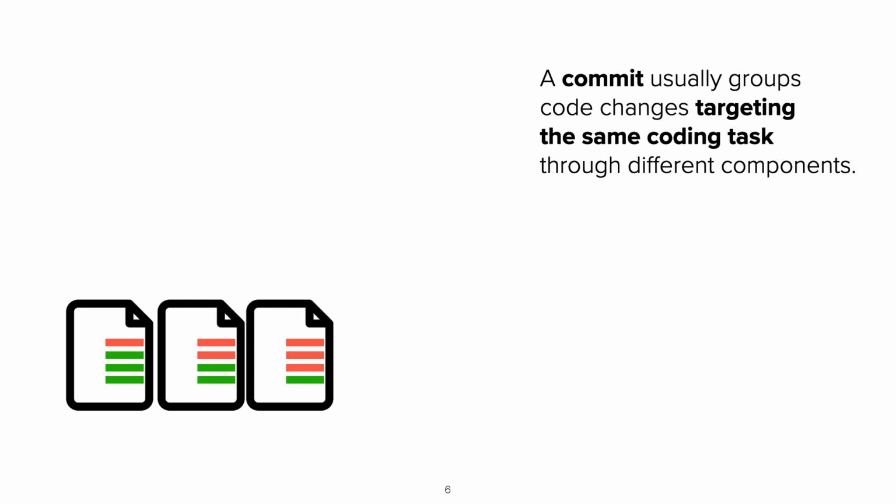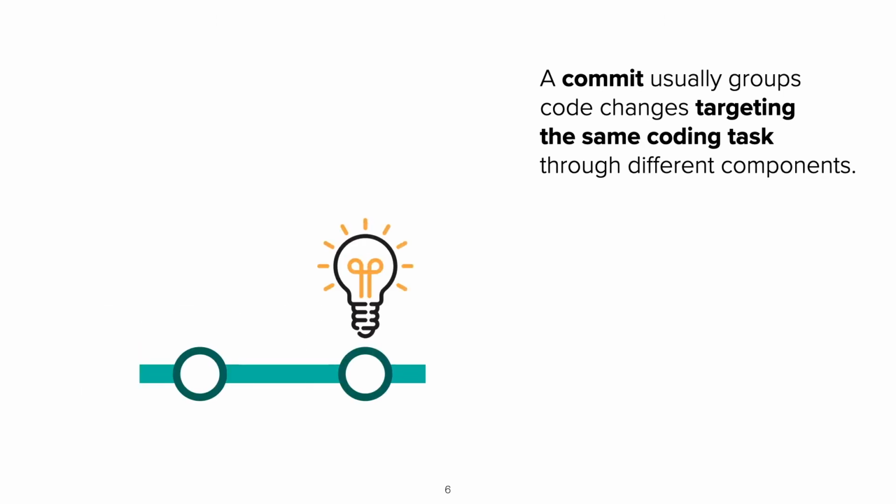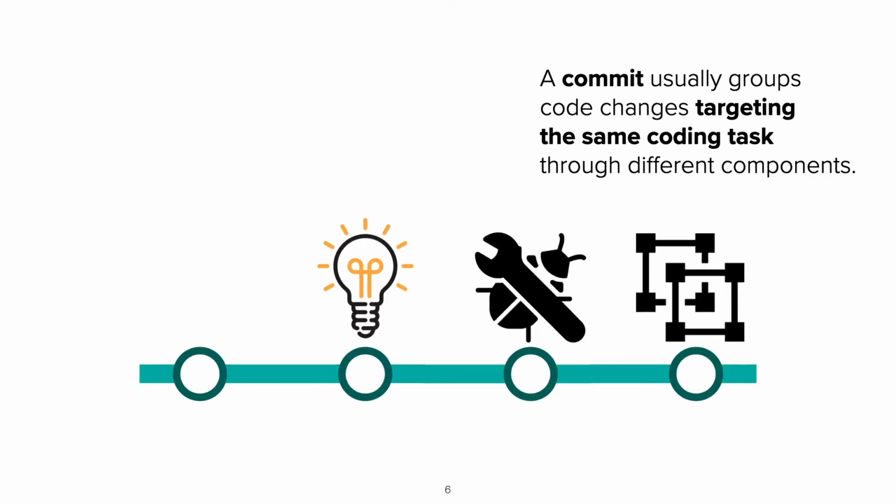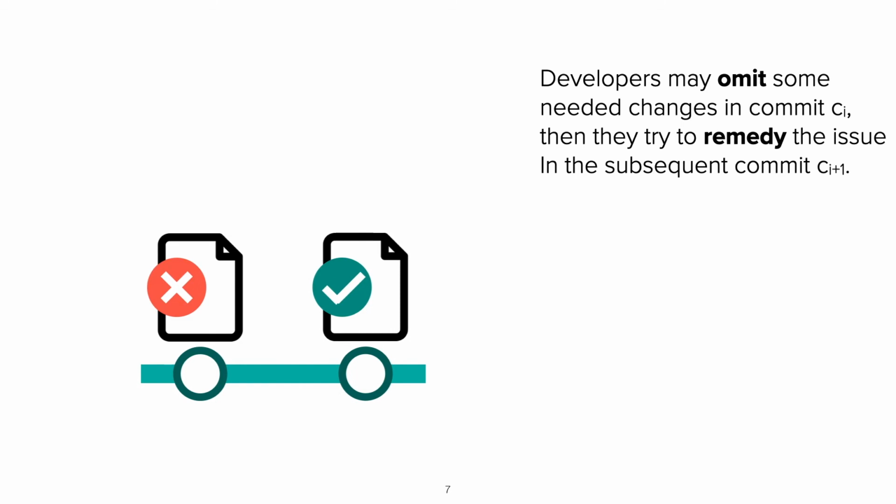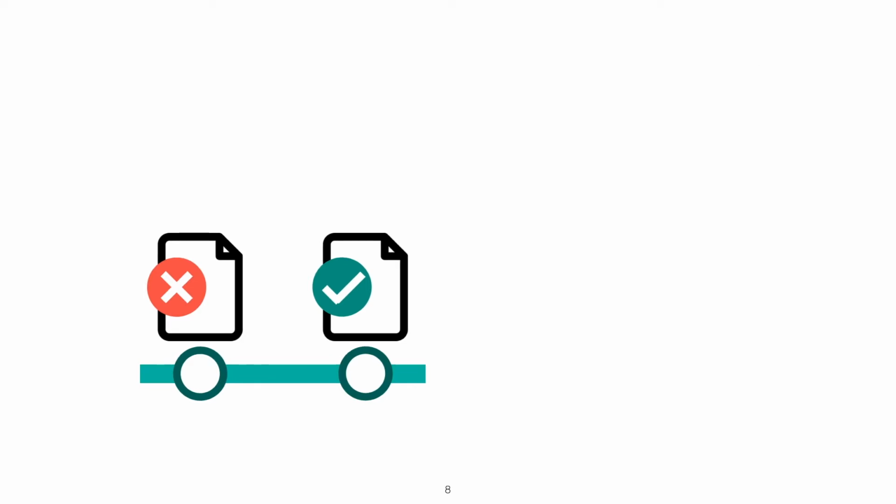While working on the project using versioning system, developers usually put several related code changes through different parts of the code into one commit for adding a new feature, fixing a bug, or refactoring the code. However, in some cases, developers may forget or miss some part of the necessary code changes in one commit and unintentionally leave the coding task unfinished. Let's check an example here.